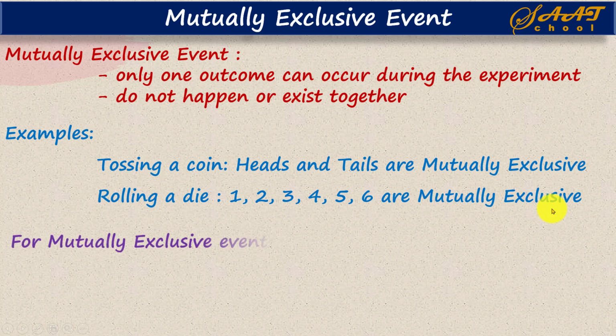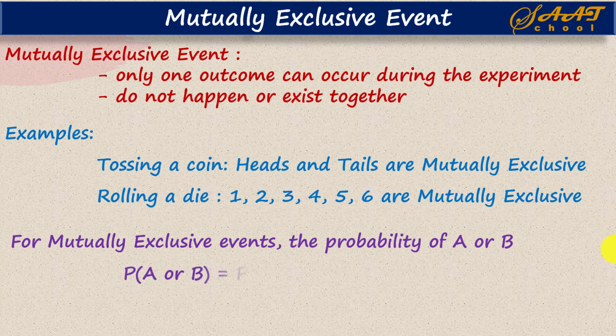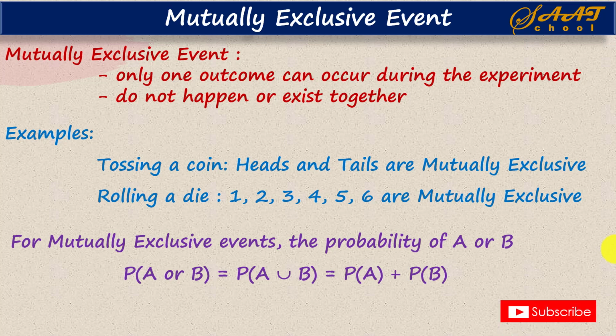Now in the case of mutually exclusive events, suppose A and B are two events which are mutually exclusive, then we have a relation. The probability of A or B, or simply the probability of A union B, is written PA plus PB. That is the sum of the probability of A and the probability of B. So this is for mutually exclusive events. Again, mutually exclusive events are those in which the events do not happen together, or do not exist together.